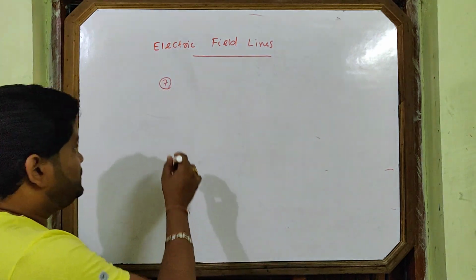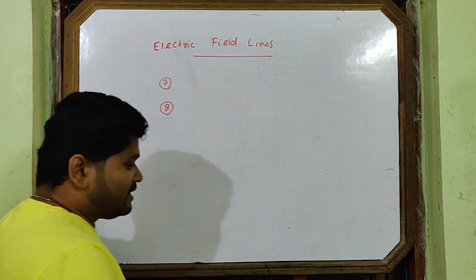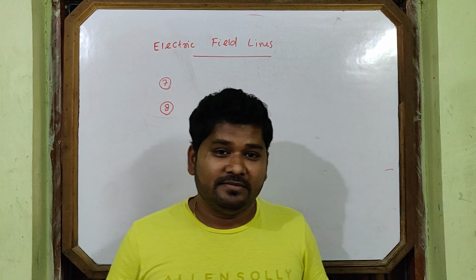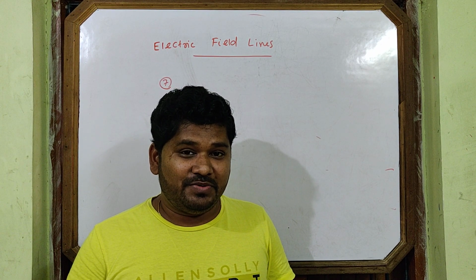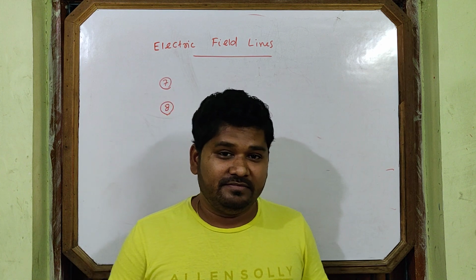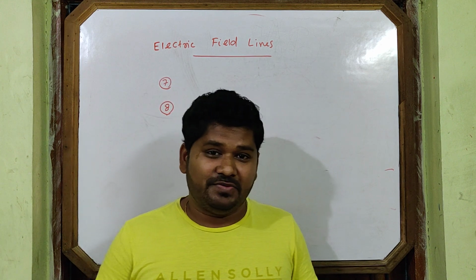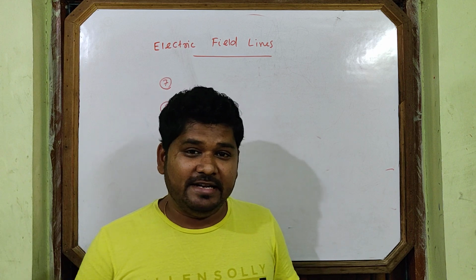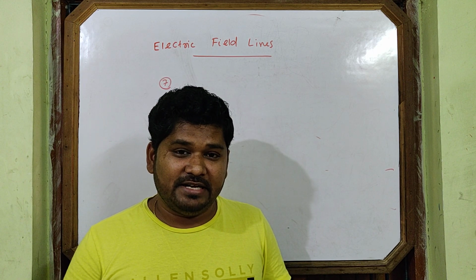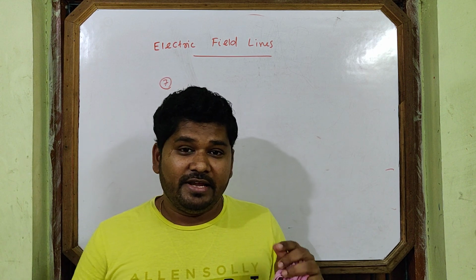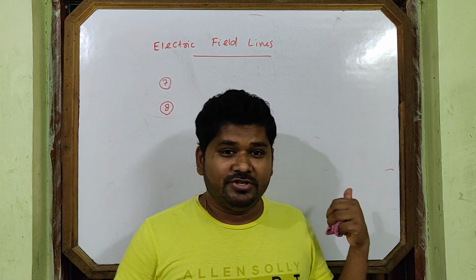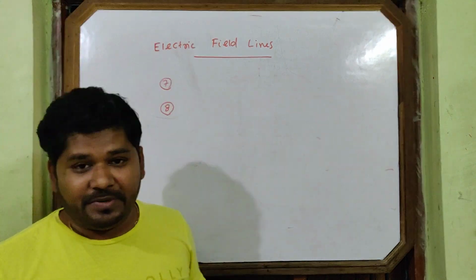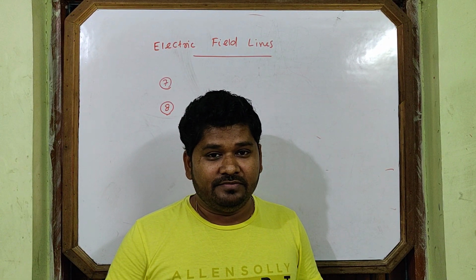Next property I am telling you, property number 8. They cannot enter inside a metal. Electric lines of force cannot enter inside a metal, unlike magnetic lines of force. Magnetic lines of force will enter inside the metal. They are present everywhere inside. But electric lines of force cannot enter inside a metal. So this is also one property, property number 8.